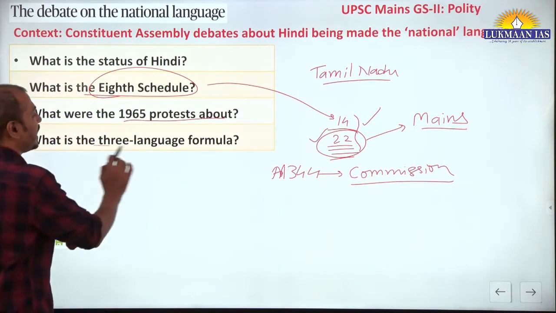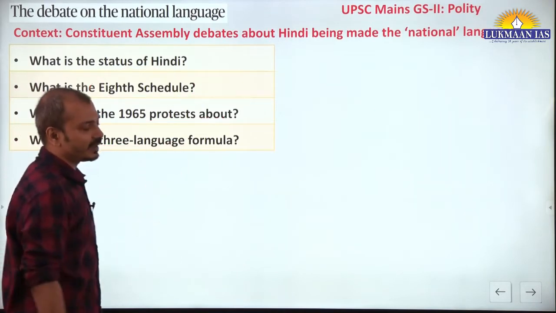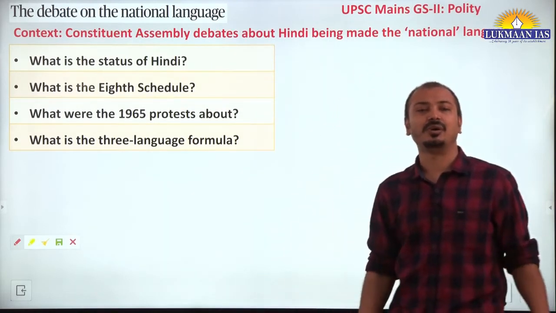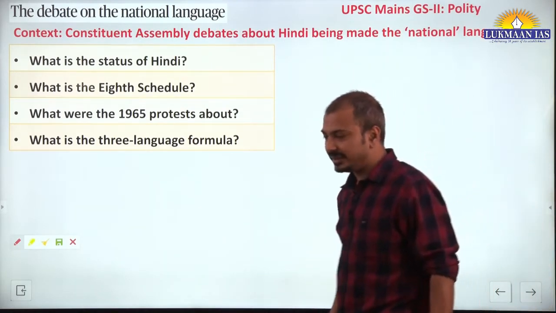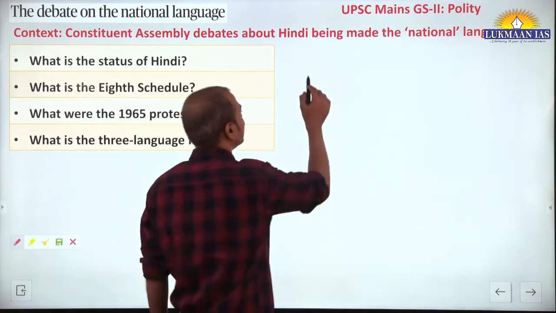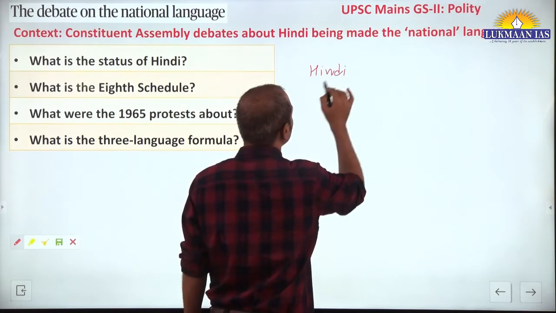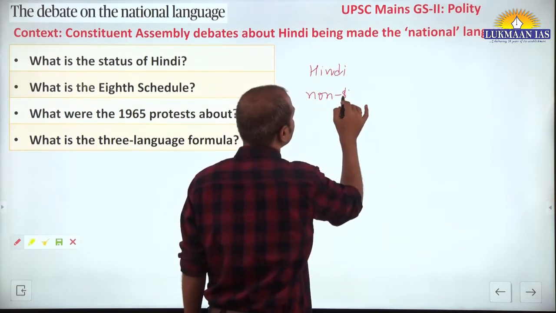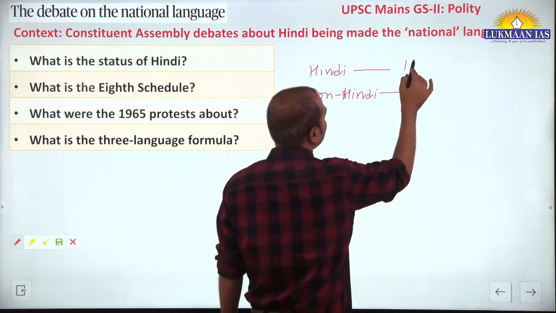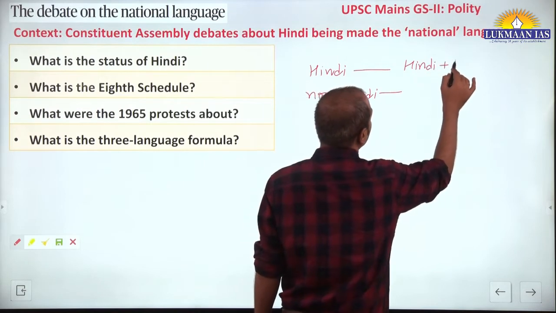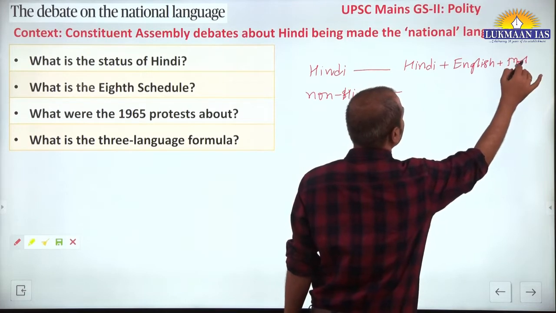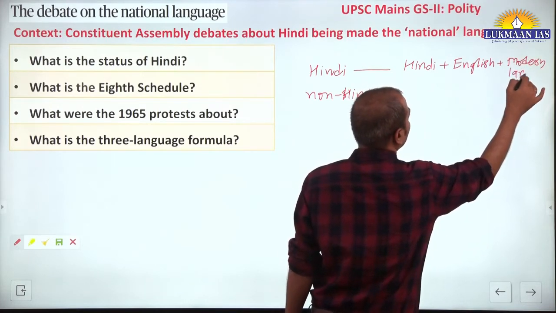So what is the 3 language formula? Yes, that also created controversy. In 1968, when the first national education policy was implemented, it provided for the 3 language formula. This had divided Hindi speaking states and non-Hindi speaking states. The 3 language formula was Hindi, English, and one modern language. Sir, or else they will take it as a mother tongue now, sir.